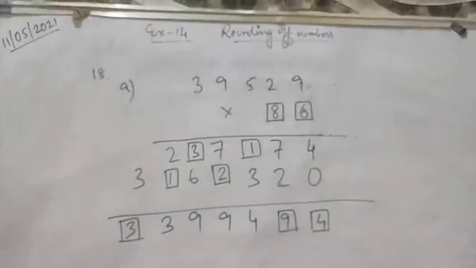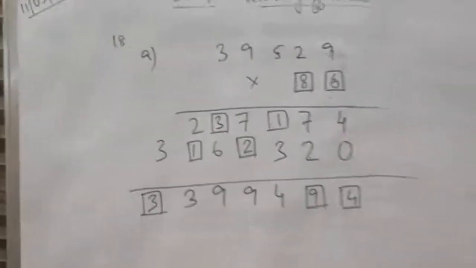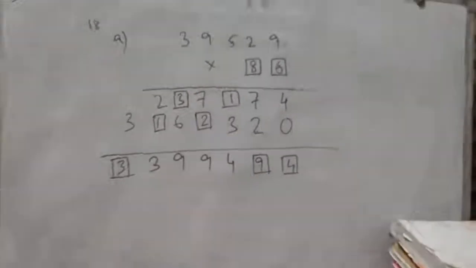Only question B is left. You will do this in homework. So this chapter is already complete. This exercise is complete. Exercise 12 and exercise 13 and exercise 14. Both of these exercises are fully done.